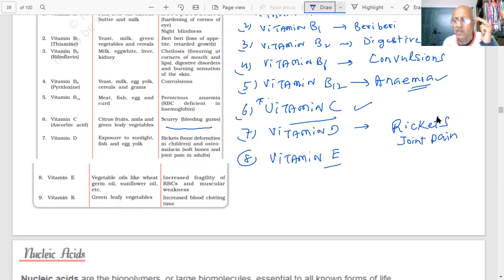Oils are unsaturated fats. They will have at least one or more than one double bond. And saturated fats are prepared in the industry by hydrogenation.